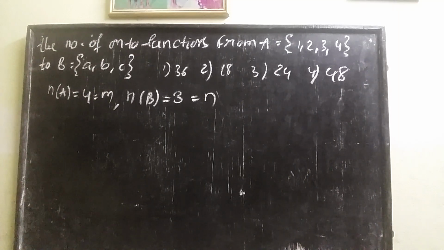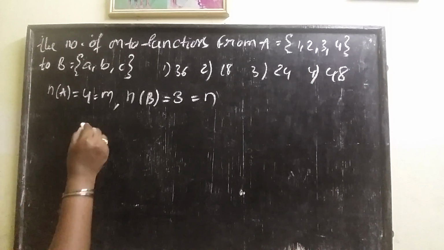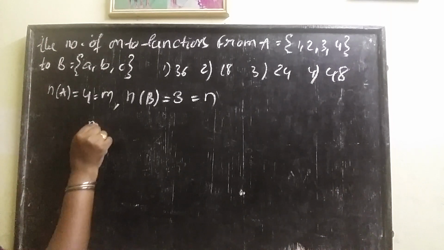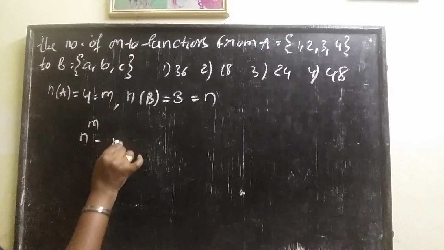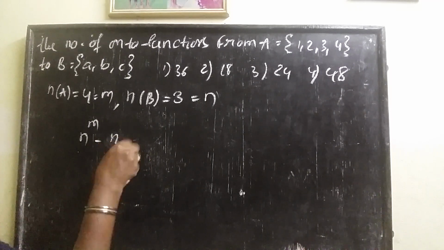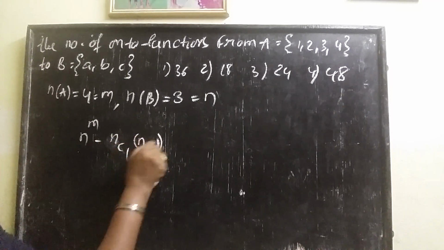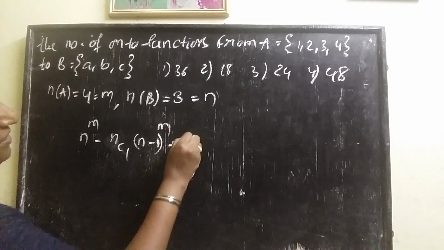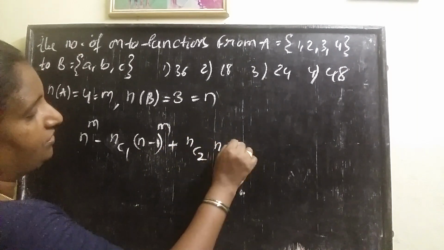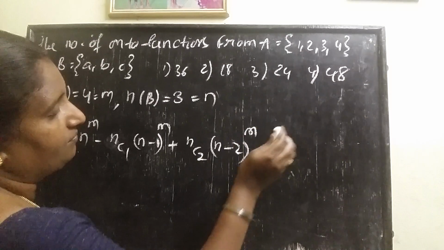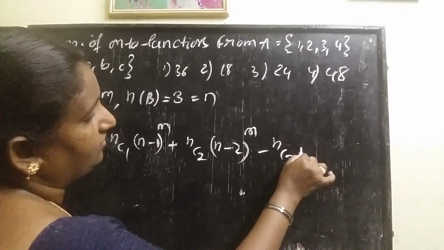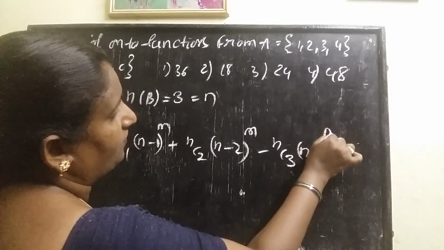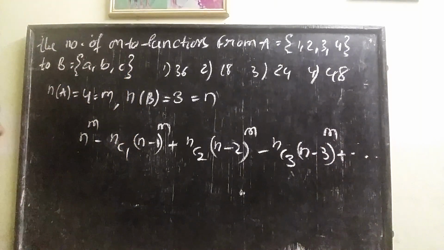Then we go through the formula. The number of onto functions formula is n^m minus nC1 into (n minus 1) whole power m plus nC2 into (n minus 2) whole power m minus nC3 into (n minus 3) whole power m plus and so on.